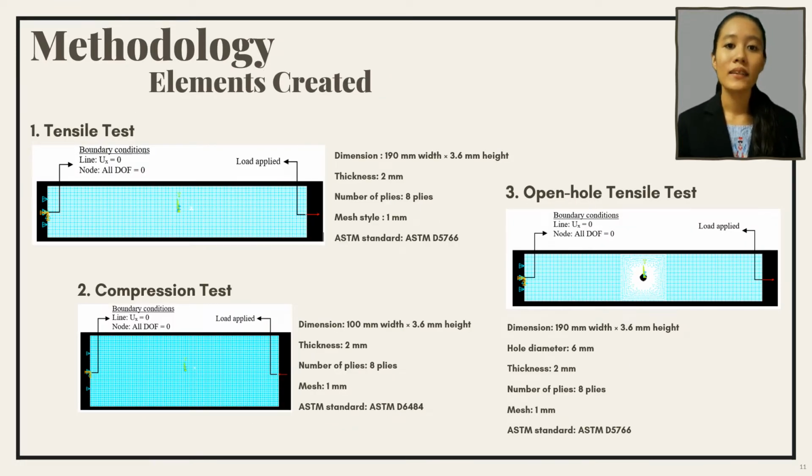For tensile tests, the dimension of the modeling is 190 mm width and 3.6 mm height of ASTM standard D5766, while for compression test, the dimension is 100 mm width and 3.6 mm height with ASTM standard D6484. In open hole tensile test, the dimension of the modeling is the same as the normal tensile test models with the hole diameter of 6 mm. The number of plies of the model for these three tests are 8 plies with total thickness of 2 mm, while the meshing size is 1 mm.